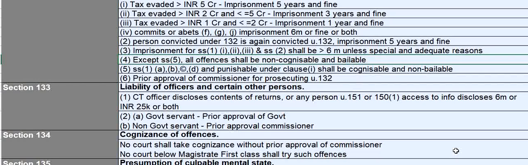But if the offences are covered under A, B, C, D of subsection 1 and the tax evaded is more than 5 crores, in that case alone the offences will be cognizable and non-bailable offences. Other than that, all offences will be non-cognizable and bailable. So you can get a bail and you will be released on submission of bail.